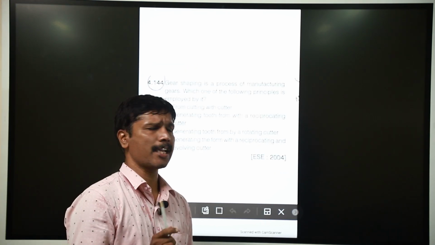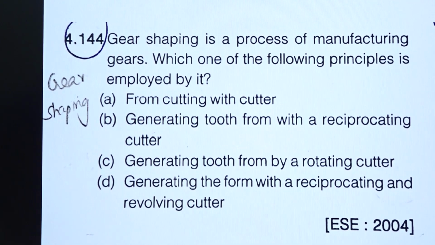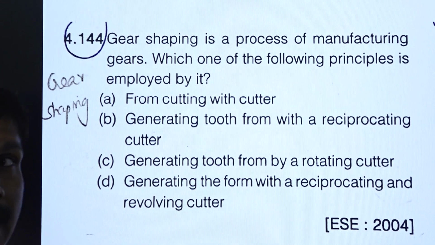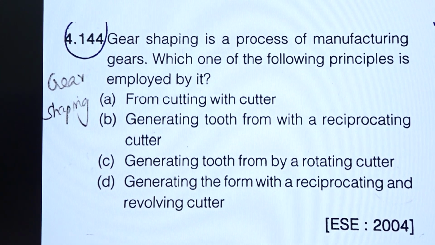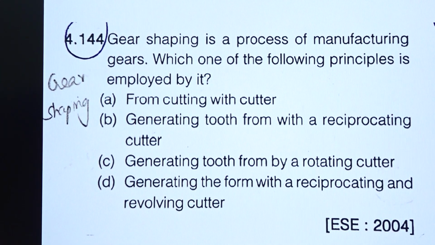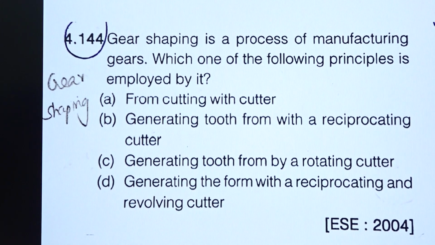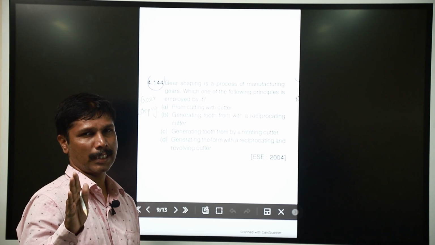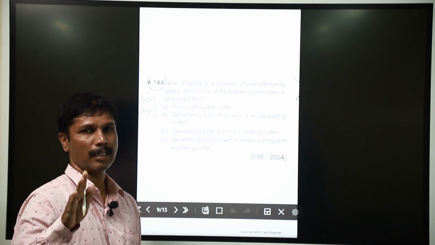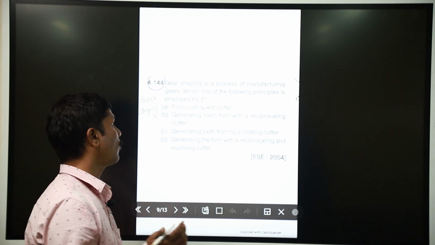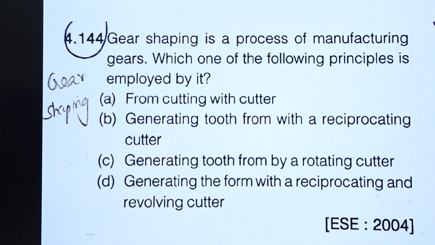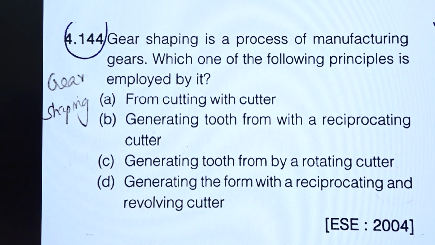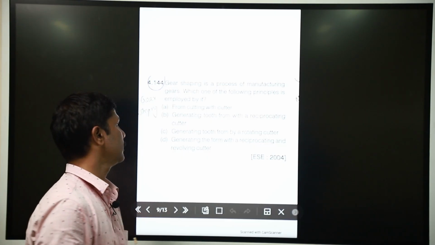We are having a gear shaping question. Gear shaping is a process of manufacturing gears. Yes, in gear shaping the gears can be manufactured. Which of the following principles is employed by it? First we have to decide whether gear shaping is form type, gear forming, form cutting, or generating cutting. Definitely it is generating cutting, the teeth are generated.